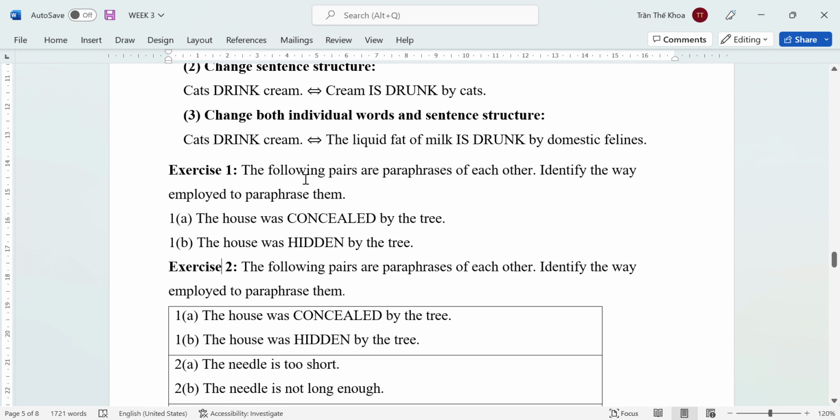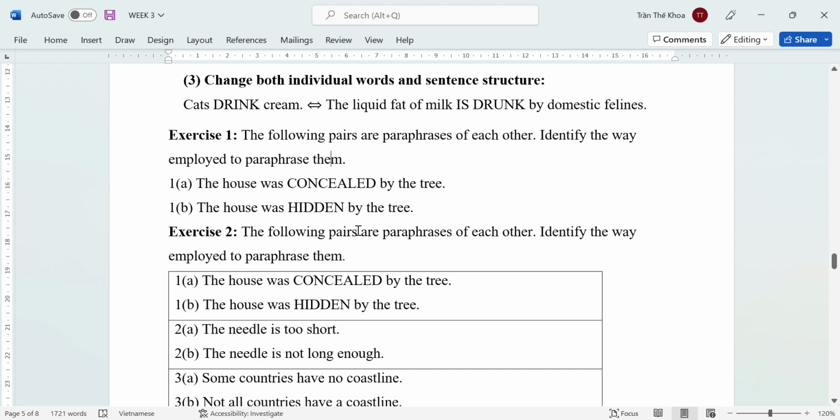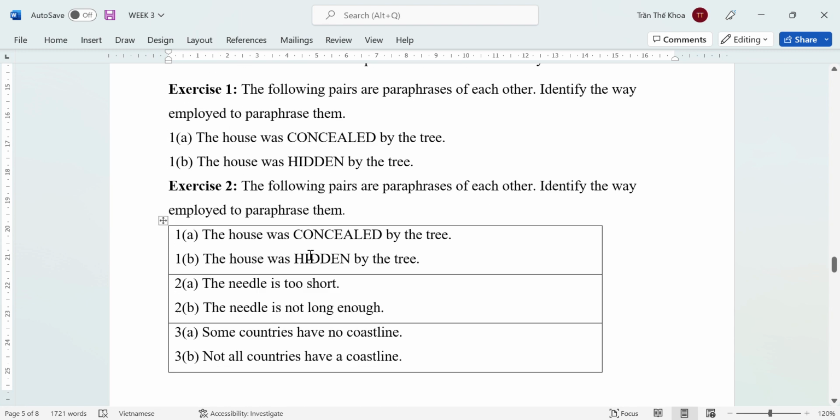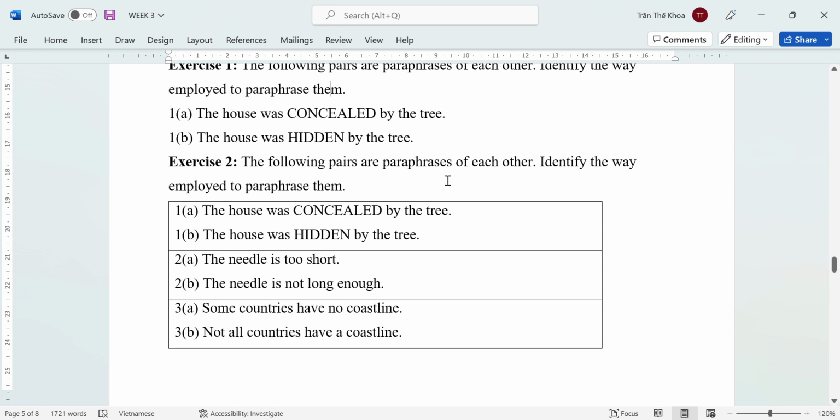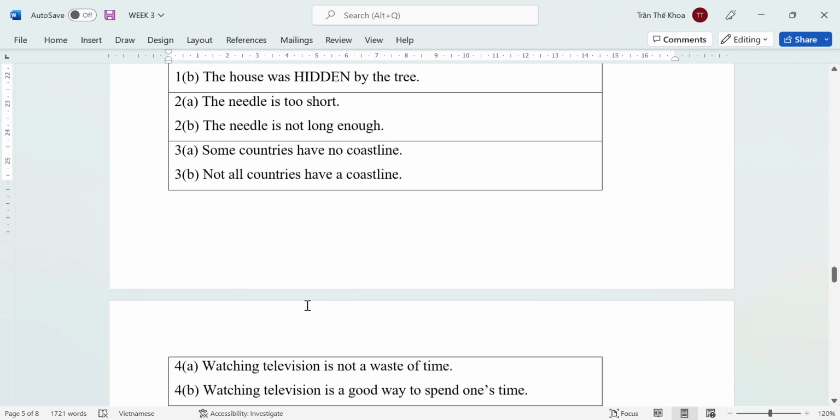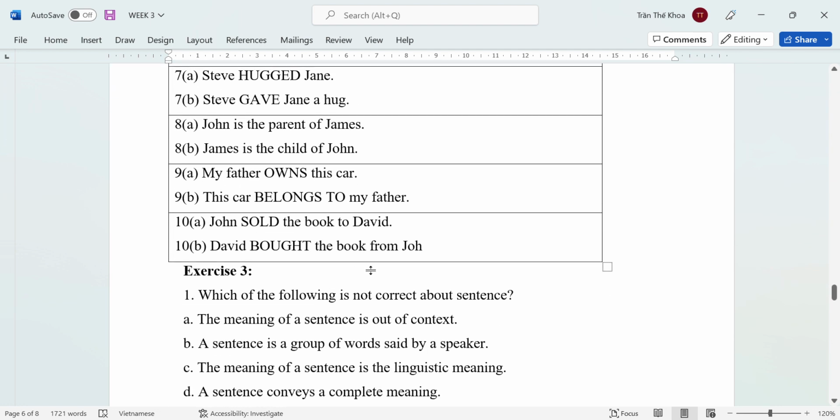Number 2, rewrite the sentence. In exercise number 1, the following pairs are paraphrases of each other. Identify the approach employed to paraphrase them: approach 1, 2, or 3. You need to identify which approach or method is used in paraphrasing each sentence. Yeah, number 1 to number 10.